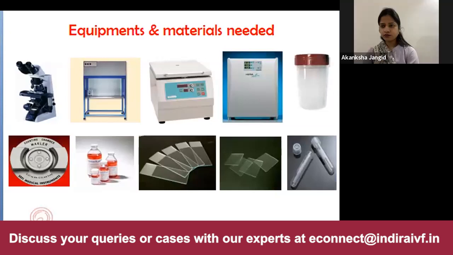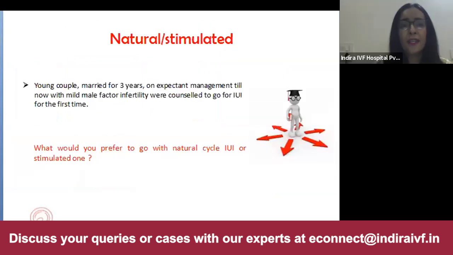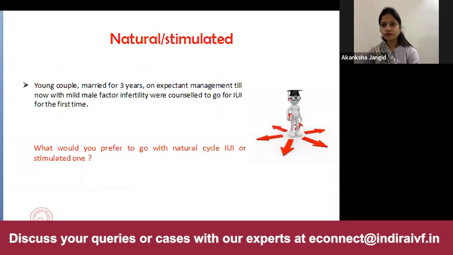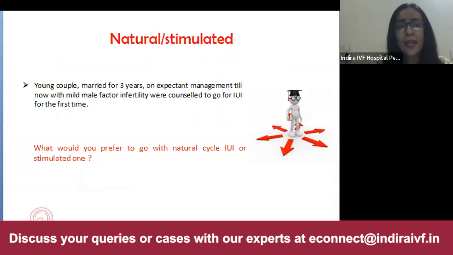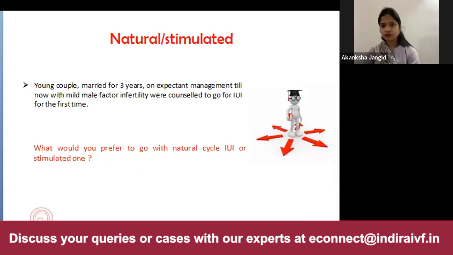All right. Okay, now we come across a very interesting case. There's a young couple married for 3 years on expectant management till now. The male partner has mild factor infertility. They were counseled to go for IUI for the first time. Now, in this case, would you prefer to go with natural cycle IUI or a stimulated one? Because it has been diagnosed that there is a mild male factor. So, Dr. Akanksha, what would be your choice?